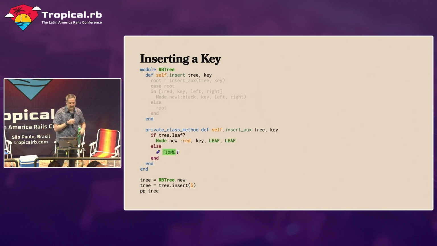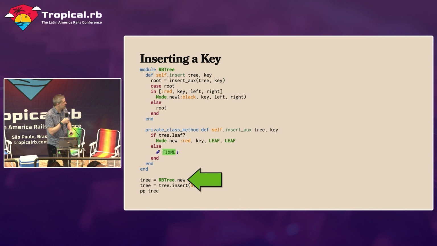All right, so our next thing, in the auxiliary function, all we do is we say, hey, if the tree is a leaf, if it's a leaf node, then we're just going to construct a new red node, and the red node will point at the key, which is the number that we're inserting. And this is kind of weird, but we need it for our algorithm to work.